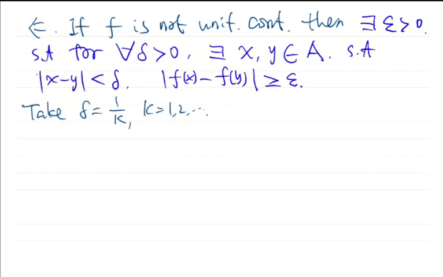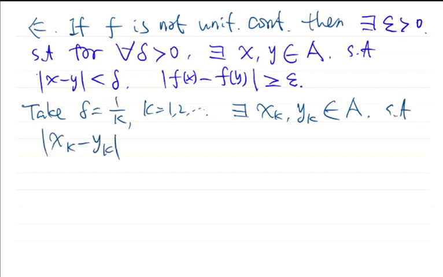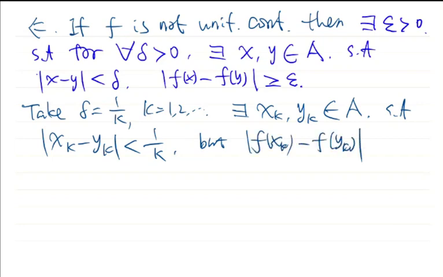So for delta equal to 1 over k, we will have xk and yk belonging to the set A, such that the distance from xk to yk is less than delta, which is 1 over k, but the norm of f(xk) minus f(yk) is not less than epsilon.